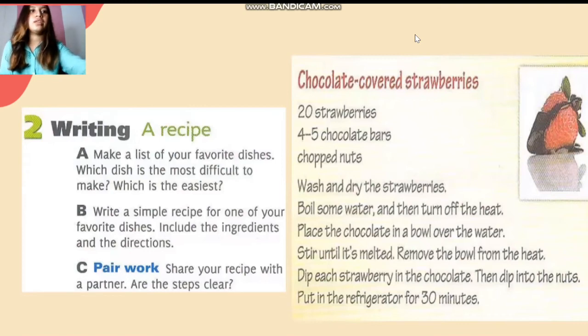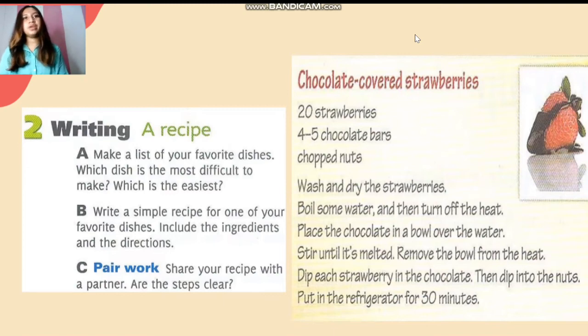In this part, we are going to learn how to write a recipe. In part A, you can start to make a list of your favorite foods from the easiest to the hardest to make.